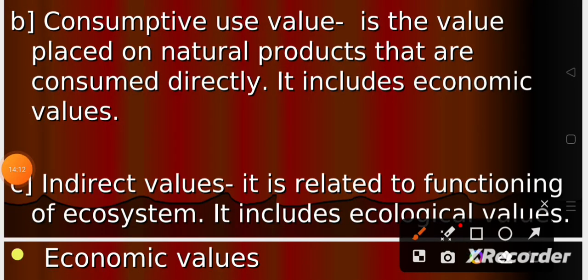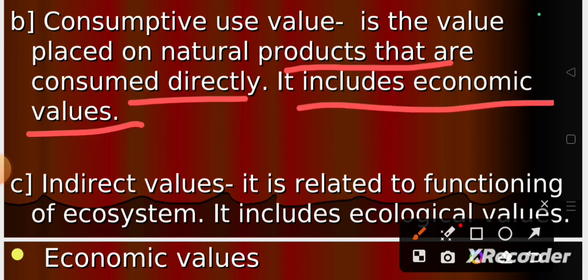Consumptive values include the values placed on natural products that are consumed directly. We can consume these products directly, like food, fodder, everything that is coming from the forest that we are using, and also we are selling them to get economic values as well. And indirect values are also present, that are related to the functioning of the ecosystem, which gives indirect services to us, giving the ecological values.